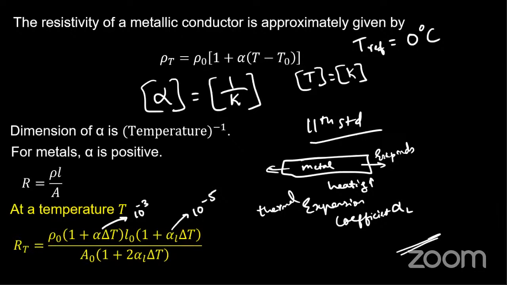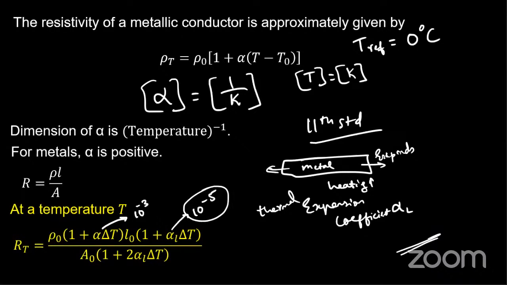Similarly, when I heat any object, it also expands area-wise. That is given by A naught into 1 plus 2 alpha L delta T. This way my length and area also increase, but this is of the order of 10 power minus 5, so it is a negligible amount.